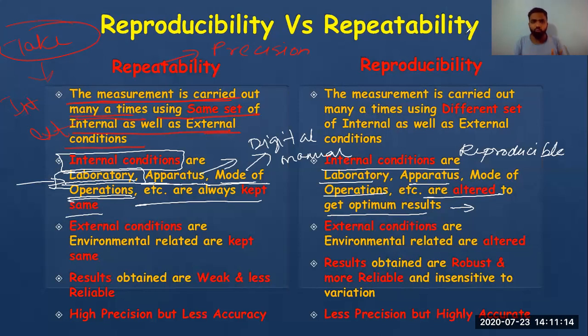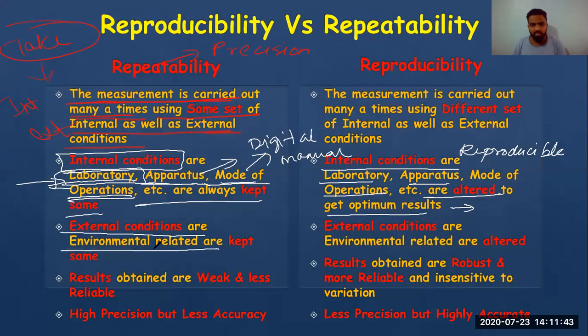So I would like to know from you, which one will be more appropriate? Which one will give you good results, reproducibility or repeatability? Which one will give you better results, repeatable reading or reproducible reading? Okay, very nice. So I've got the answer that repeatable will give less accurate results as compared to reproducible, which will give more accurate results. Now we'll go to the next condition, external conditions.